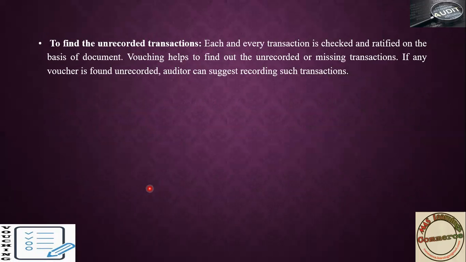Another objective is to find unrecorded transactions. By checking your documents, if you find any unrecorded documents, you can add them. By checking each and every recorded transaction, you compare it with the documents. If while comparing you find any document which is missing in your books of account, you have to add it. By doing that, you will find the unrecorded transaction, and you can rectify the accounts.